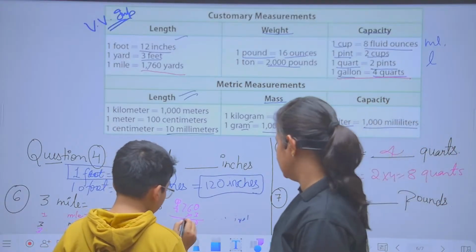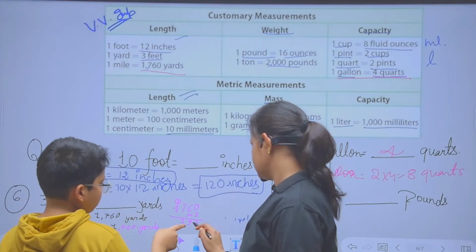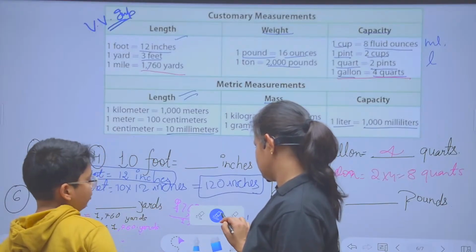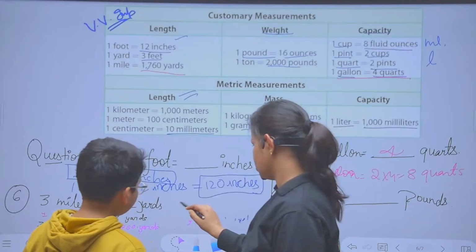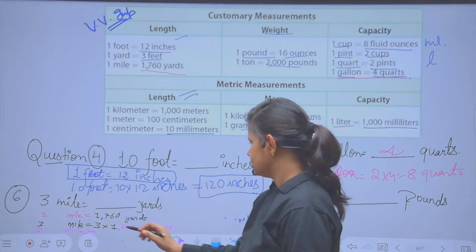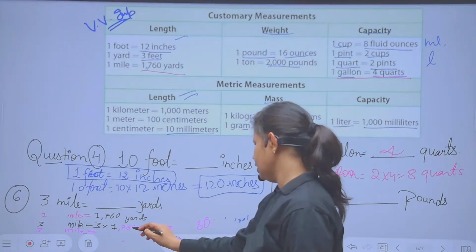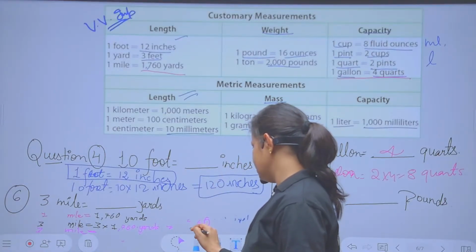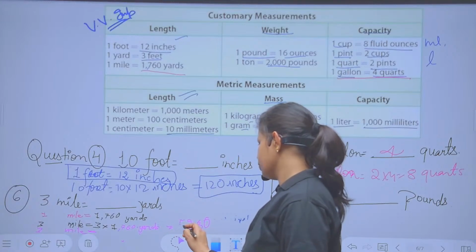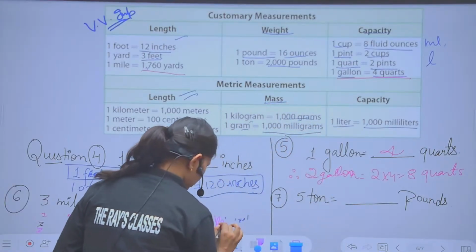Okay. So the right answer for that is you have to directly multiply, and we were getting 6 3s are 18, carry will be 1. 7 3s are 21 and carry 1, 22. And here we were having 3 1s are 3 and 2, 5. So the right answer is 5280 yards.